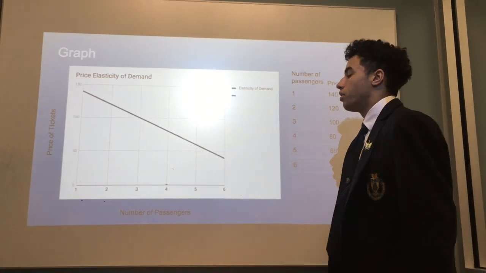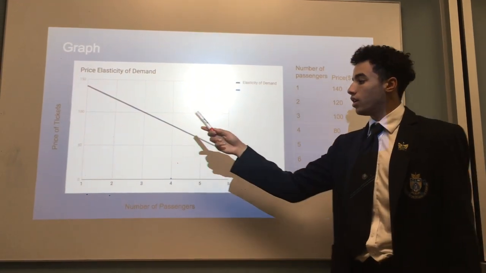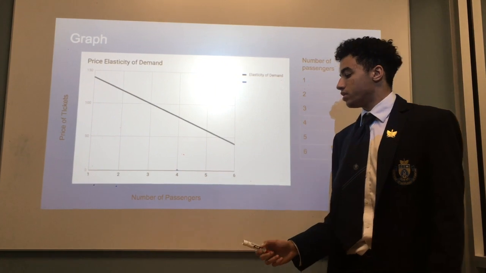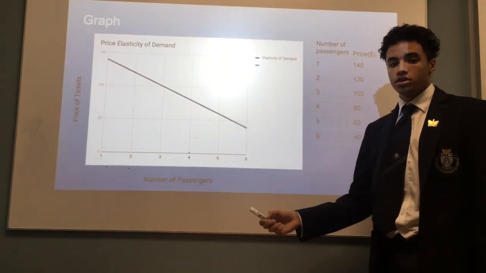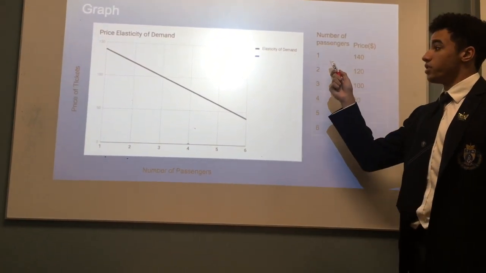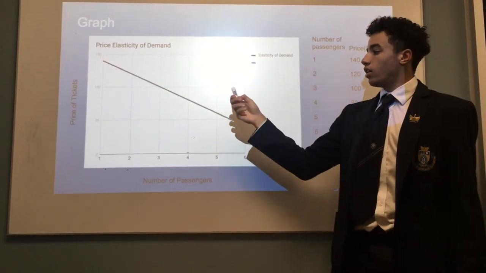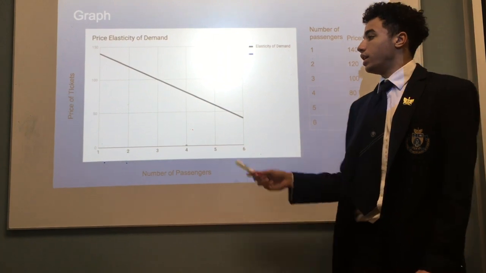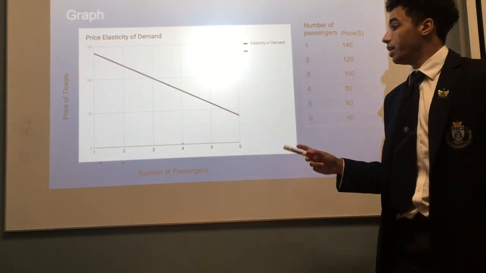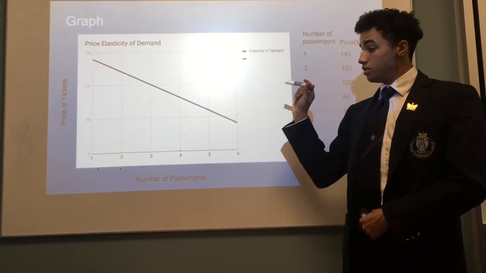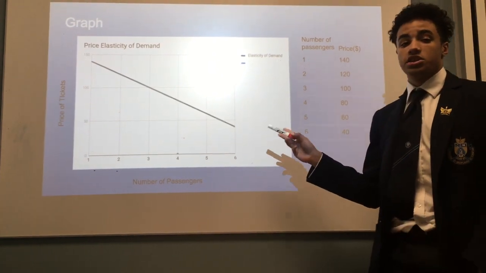So this is a graph for our Hyperloop assignment. On the y-axis we have price of tickets, and on the x-axis we have number of passengers, where 1 equals 100,000. Analyzing the data here, we can see that it is elastic because the percentage change in demand is greater than the percentage change in price.